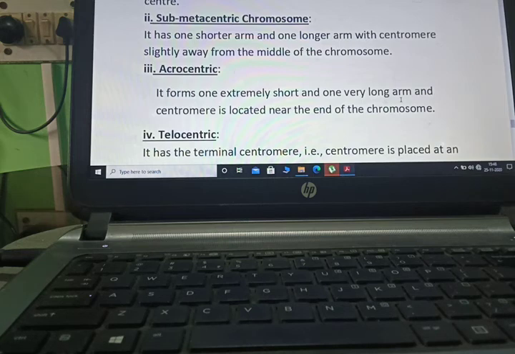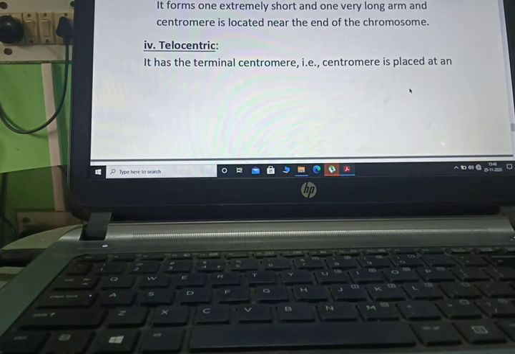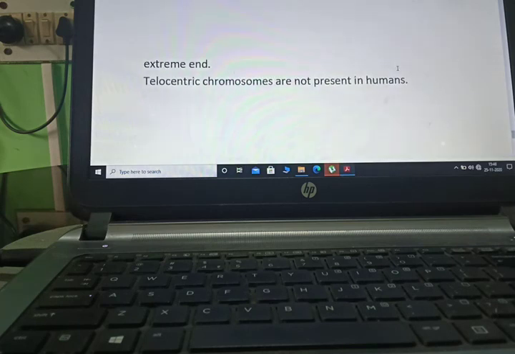Acrocentric. It has one extremely short and one very long arm and the centromere is located near the end of the chromosome. Telocentric. It has a terminal centromere, that is, the centromere is placed at an extreme end. Telocentric chromosomes are not present in humans.